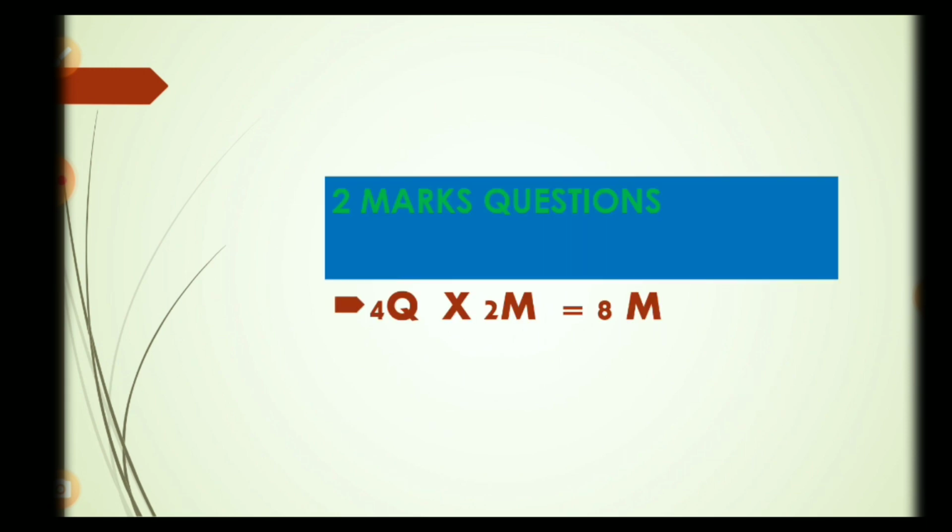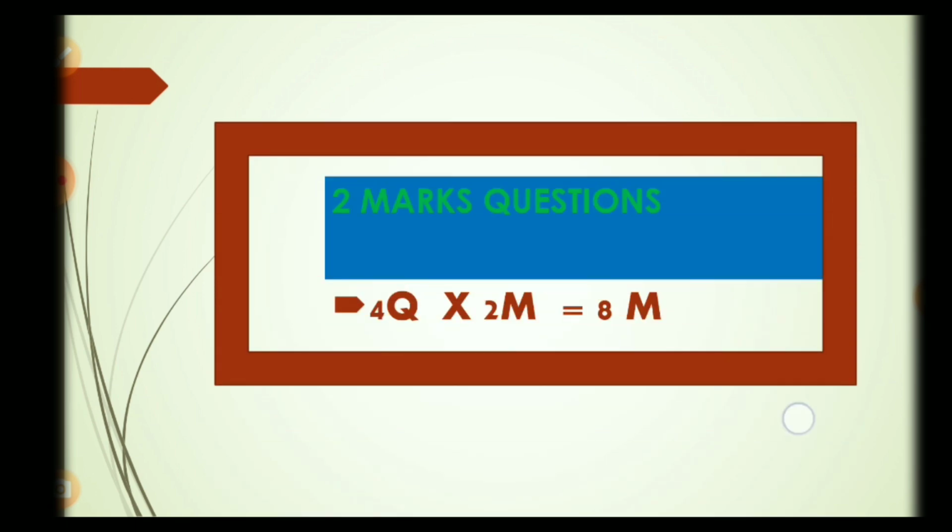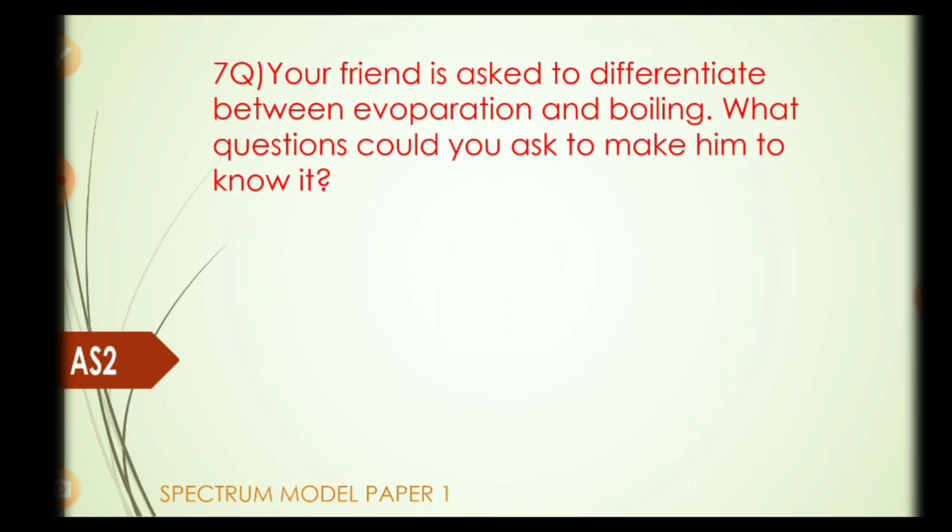Two marks questions. 4 questions at the rate of 2 marks give 8 marks. Seventh question. Your friend is asked to differentiate between evaporation and boiling. What questions could you ask to make him know it?